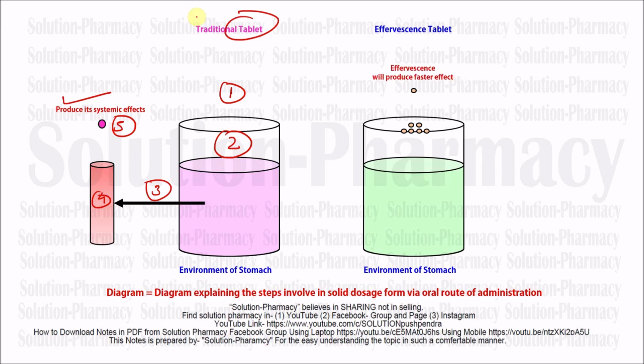So in this video, we tried to compare two types of dosage form under the oral route of drug administration. The first one was the tablet, and the second one was the effervescent granule or effervescent tablet. In these two, the main thing is the dissolution time, the dissolution rate actually. Whenever we take a drug via the oral route of drug administration, it will take time to produce the desirable action. That is the main limitation of that route.